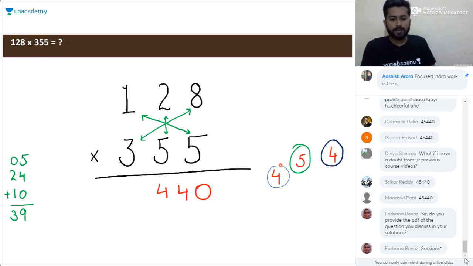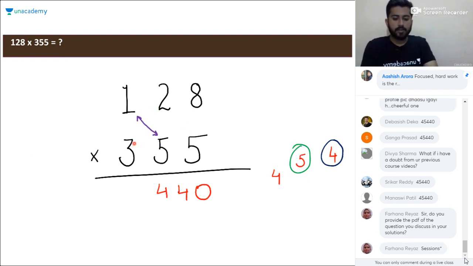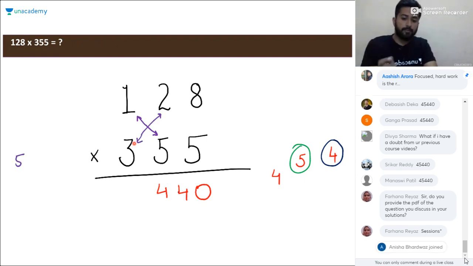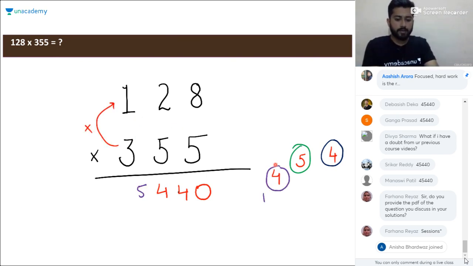Next step will be considering this cross thing. So it will be 5 into 1, 5, 2 into 3, 6. So 5 plus 6 will be 11, and we are left with a carry, that is 4. So 11 plus 4 will be 15. So write 5 here and 1 will go here.